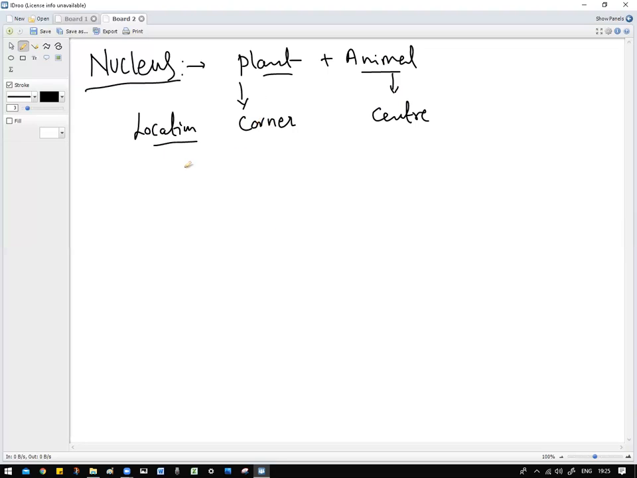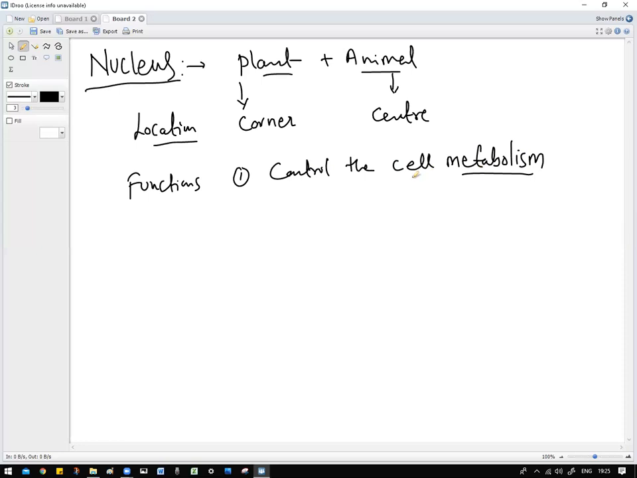Now, let's see what is the function of the nucleus. We are talking about the nucleus function in both plants and animals. The first function is that they control the cell metabolism. What is cell metabolism? That is the cell's activity. I hope you remember that. That activity is controlled by the nucleus. So whatever happens in the cell is all controlled by the nucleus.